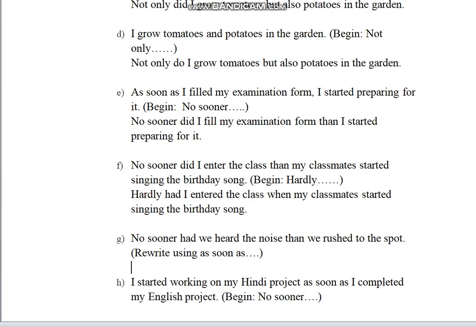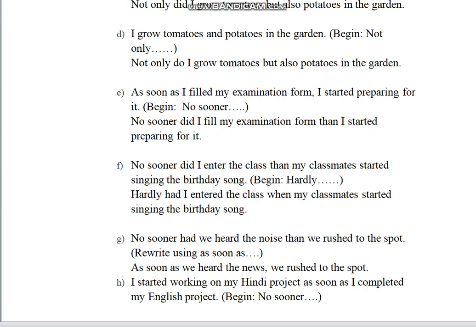So the answer will be, if you're beginning with as soon as, the first action, the first event, as soon as we heard the news, comma, please remember this, as soon as we heard the news, comma, what did we do? We rushed to the spot. Full stop.